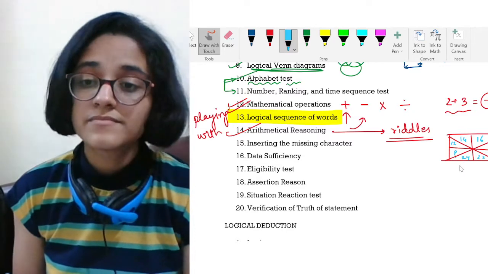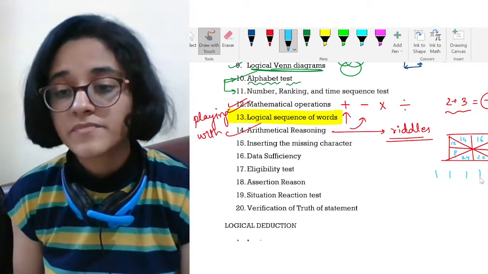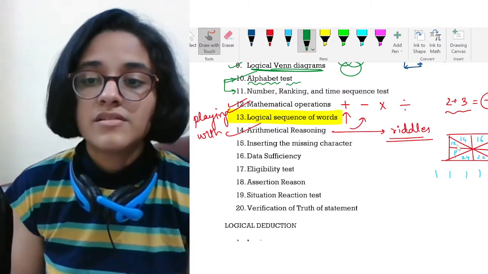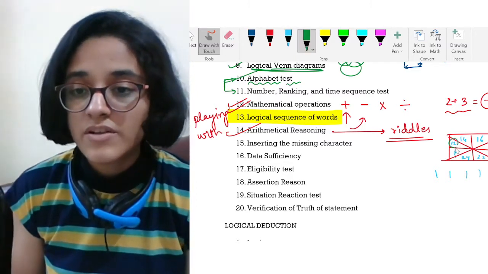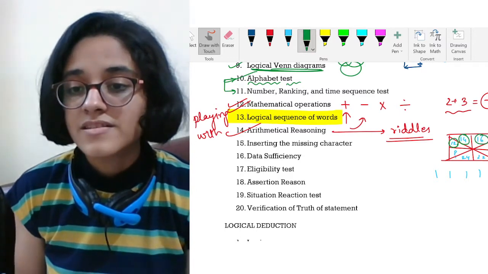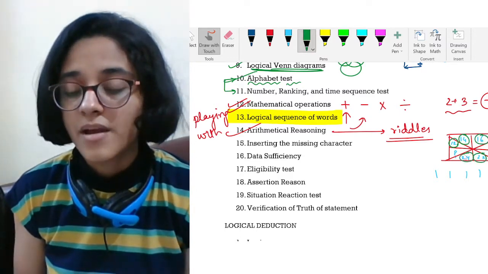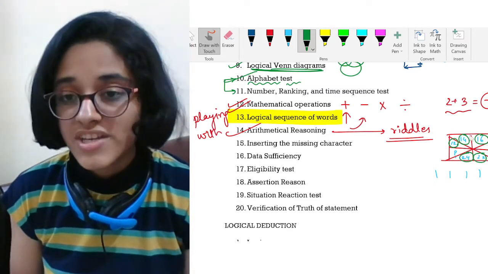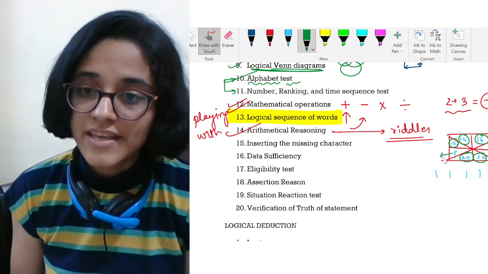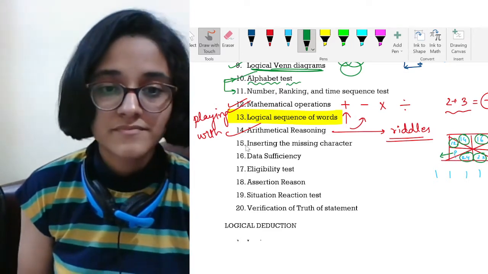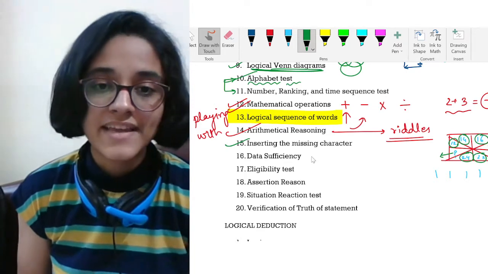You need to answer. 4 options are given to you. You need to get some logical relation between all these so-called characters. They are numbers, but they are so-called characters. So you need to deduce some logic in this, and then you need to answer what can be the proper number for this block. This is how you solve inserting the missing character.